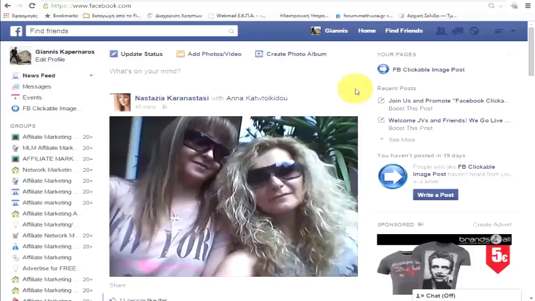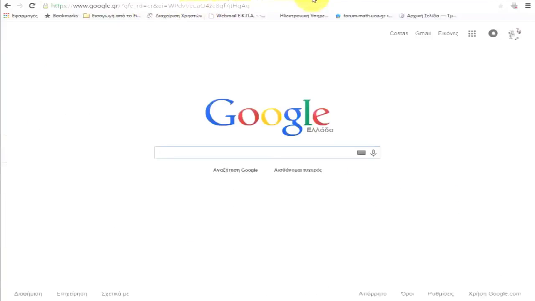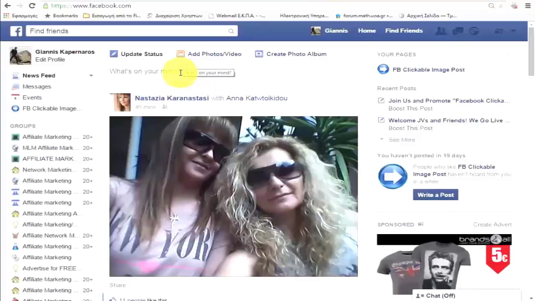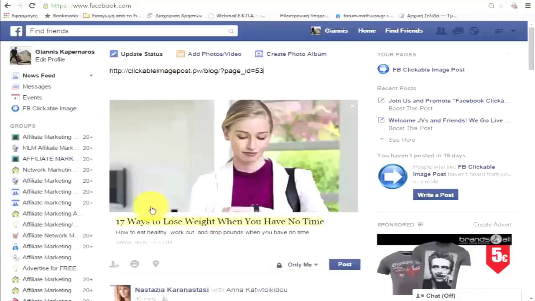Because this doesn't use an iframe, all of the meta tags and all of the graphics are now being associated with your website. So what that means is you can go up here, and you can grab the URL for your post where you're jacking a site. I'll just grab that up here. And then I'm going to go back over to Facebook and paste it in a post. And you can see Facebook is now pulling all the graphics, all the content from my website as if it was coming from health.com. Facebook doesn't know the difference because all of that content is showing as if it was on my site. It's not an iframe. If it was an iframe, this wouldn't work.